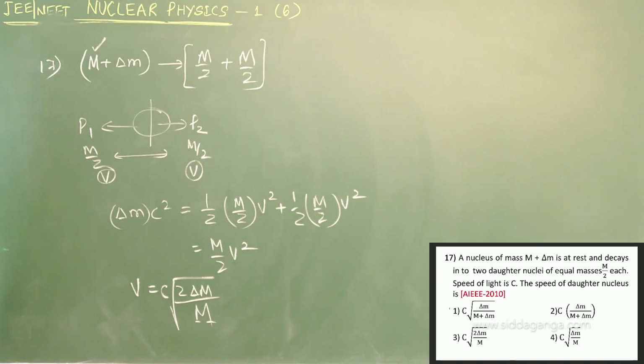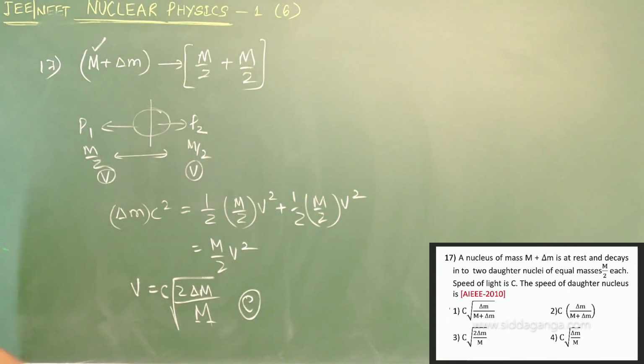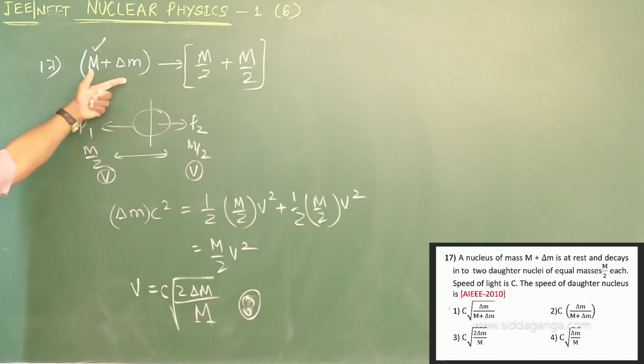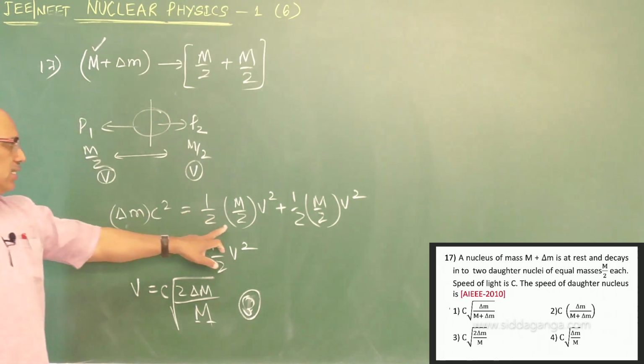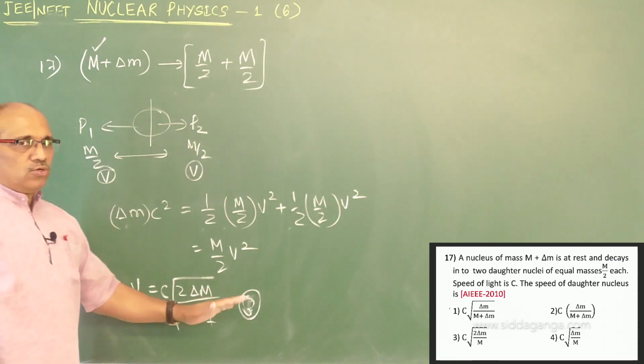C, root 2 delta M by M. Option number C. Third one, sorry. I think you have followed the energy conversion that should satisfy for these two. Delta M C square is the kinetic energy available for both. Energy conservation should hold good.